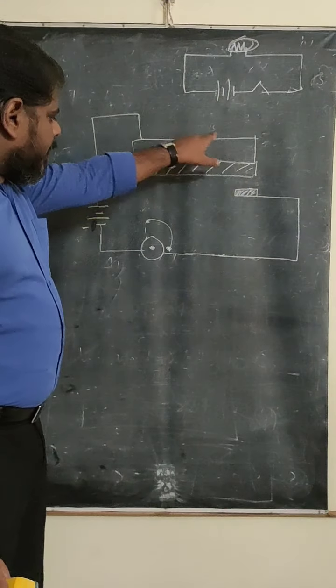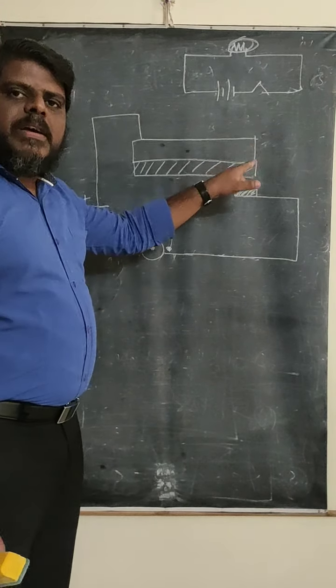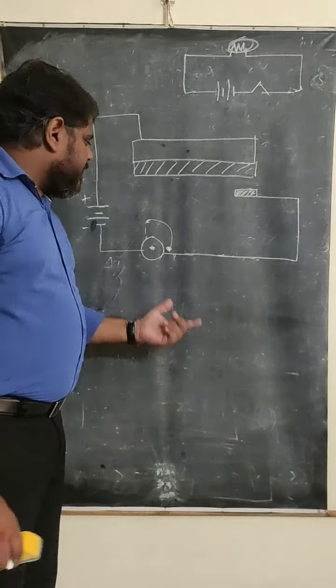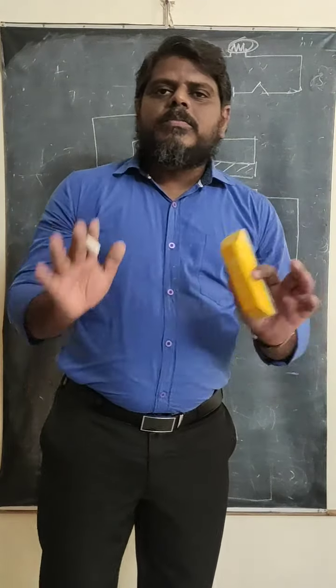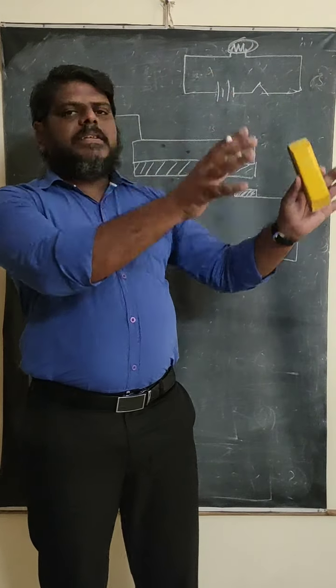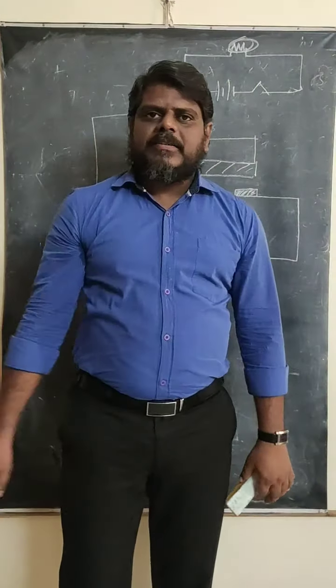When the circuit is open, what happens? The current will not pass through the circuit. When the current will not pass through the circuit, will the bell ring? No. So this type of arrangement will be done at room temperature. At a particular place, this type of arrangement will be placed.